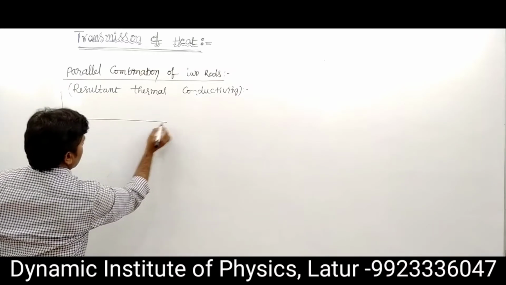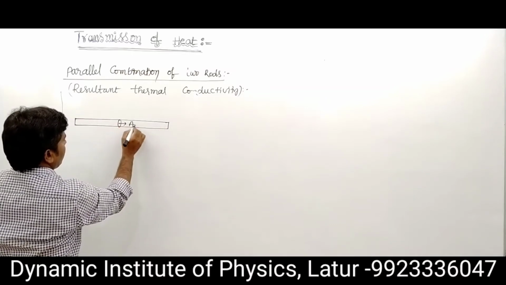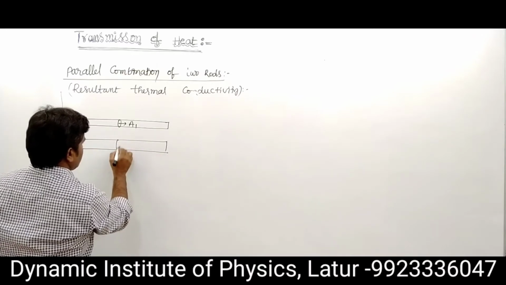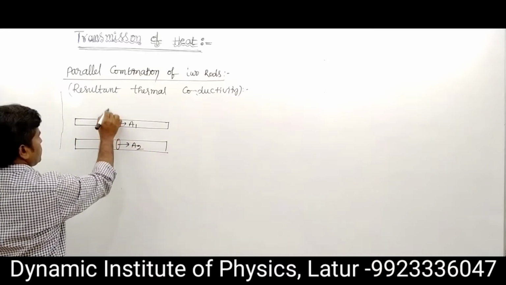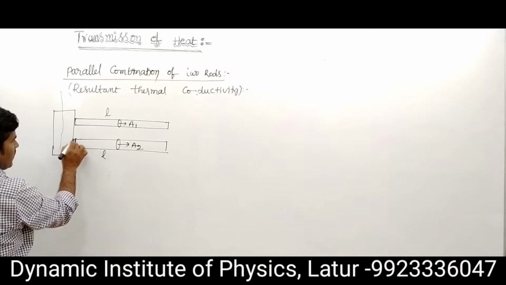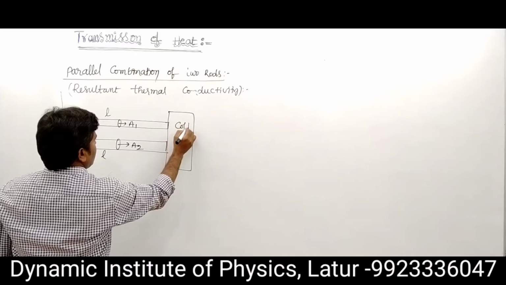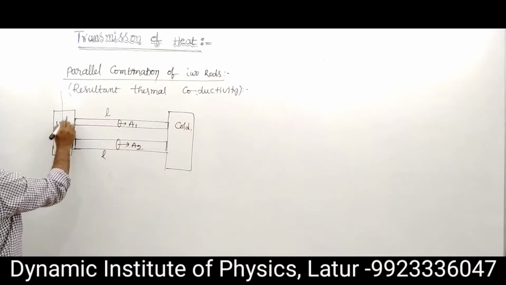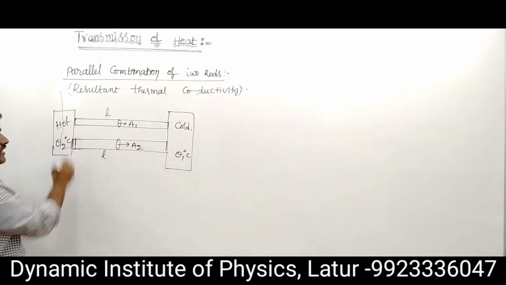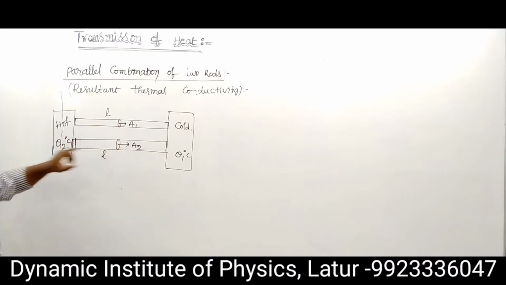This is one rod of thermal conductivity K1, area A1, and this is another rod, with area of cross section A2, and lengths are the same. Suppose the two rods have equal lengths. One side is a hot body and another side is a cold body. The hot body temperature is theta2 and the cold body temperature is theta1 degree centigrade. So equal lengths, and A1, A2 are the areas of cross section.